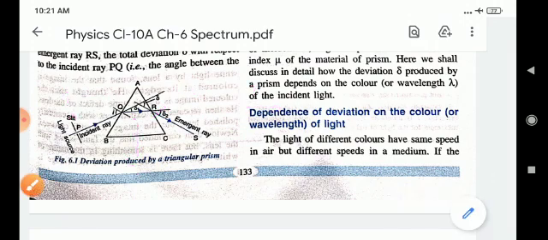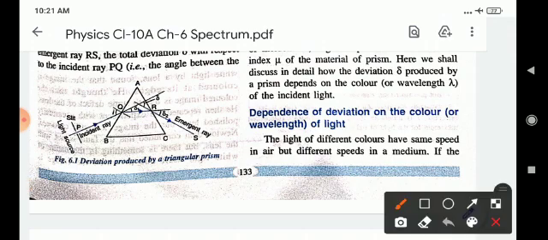Then the ray QR gets further deviated, say by an angle delta 2 towards the base BC, and travels straight as RS outside the prism. The angle of deviation is delta 2.